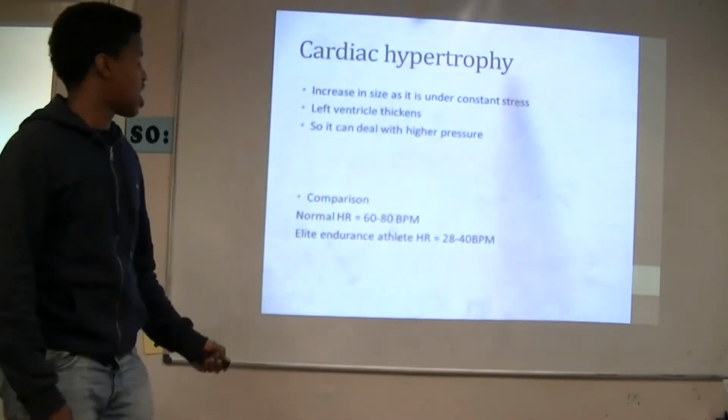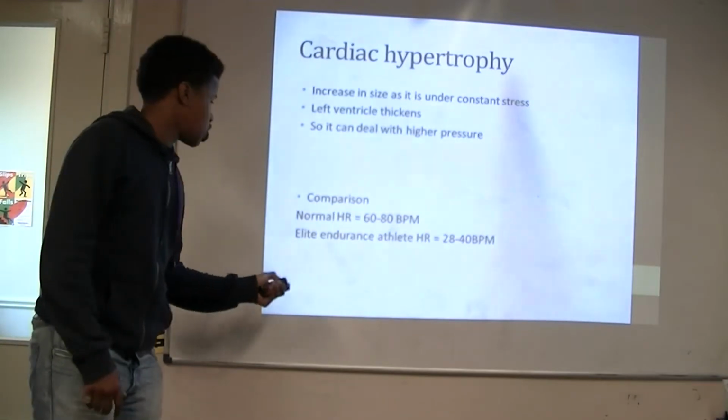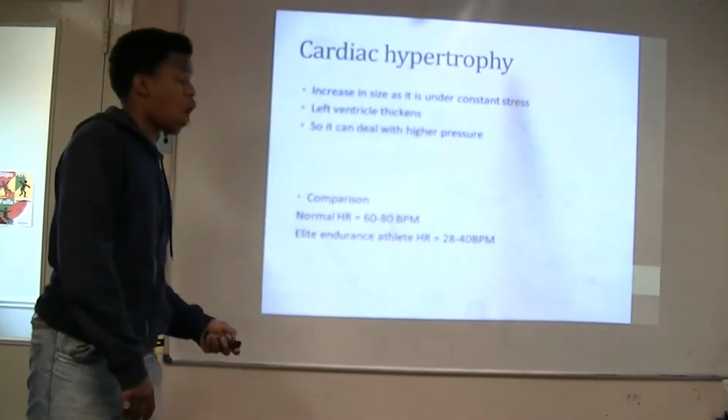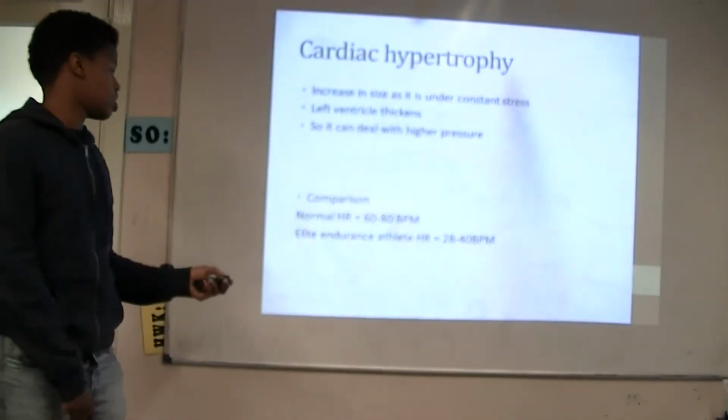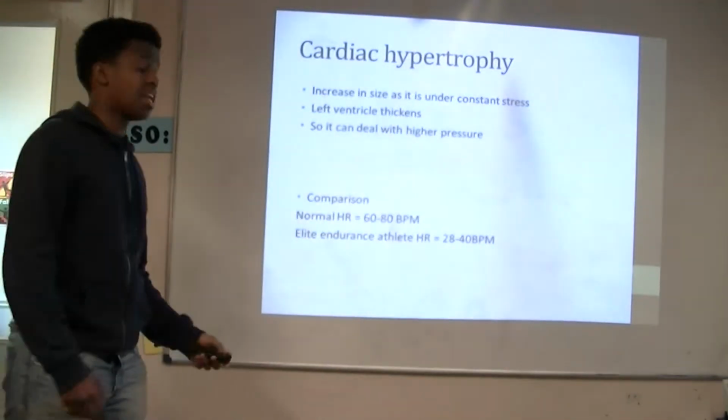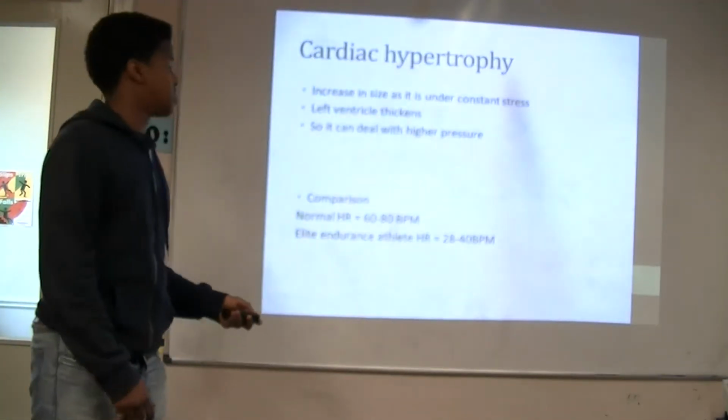An example would be here, comparison. Your comparison here, a normal heart rate would be 60 to 80 beats per minute. However, an elite endurance athlete would be around 28 to 40 beats per minute. An example of this would be Bradley Wiggins.